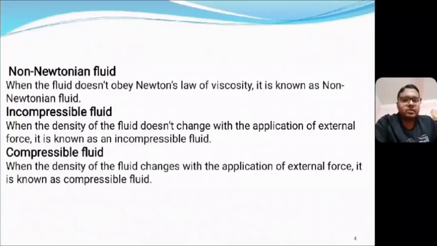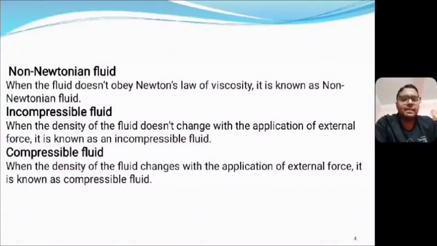Next one, the most important, is the incompressible fluid. When the density of the fluid does not change with the application of external force, then this kind of fluid is called incompressible fluid. Within this class, whenever I say the term fluid, you have to know that the fluid is incompressible fluid.